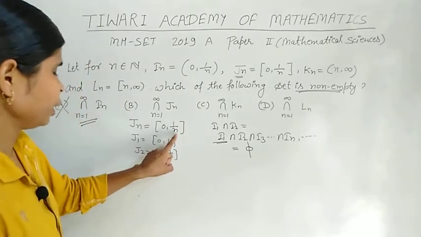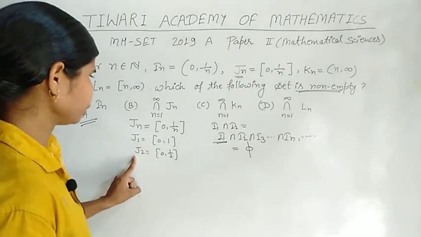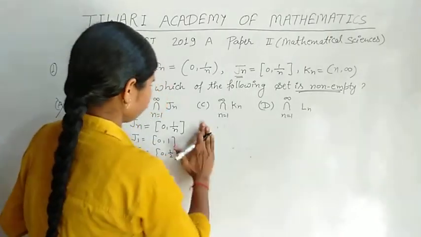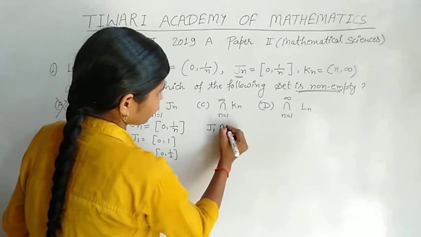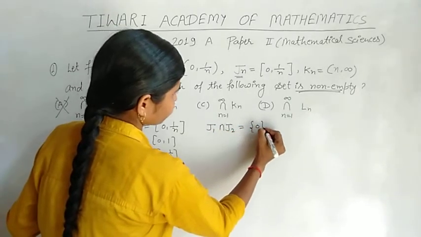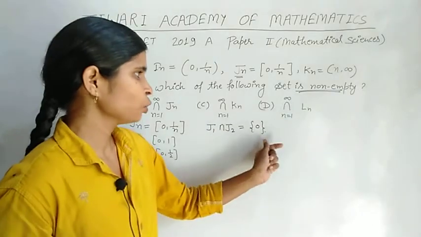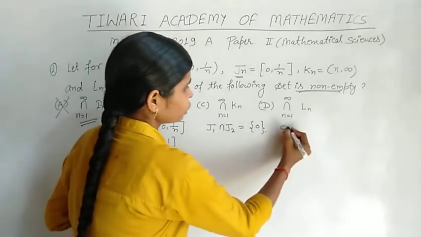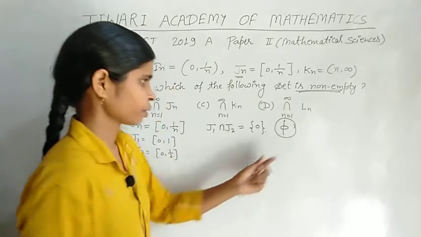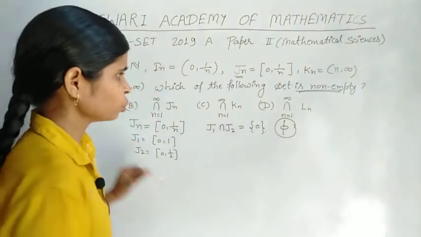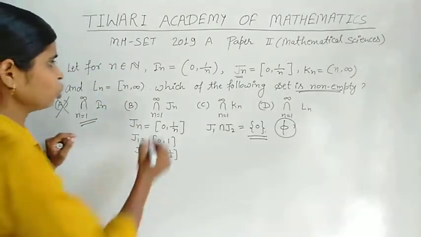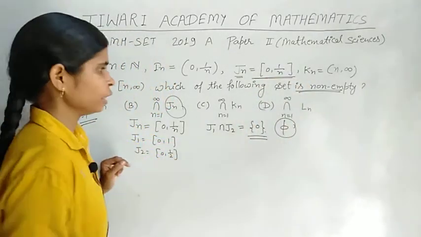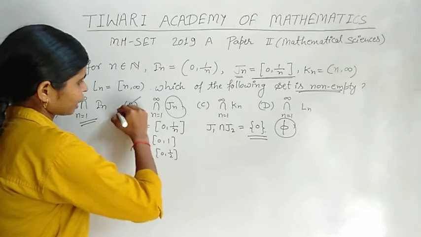If we take the intersection of J1 and J2, our answer will be the singleton {0}, which is a non-empty set because it is not equal to phi. Taking the denumerable intersection of Jn, where Jn is the closed interval [0, 1/n], option B is a correct option.